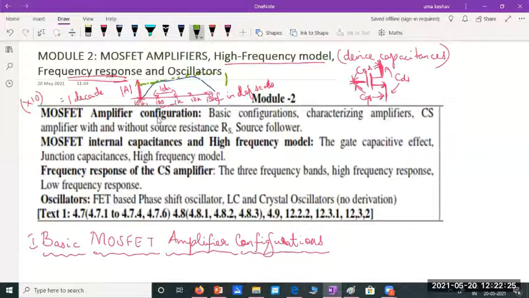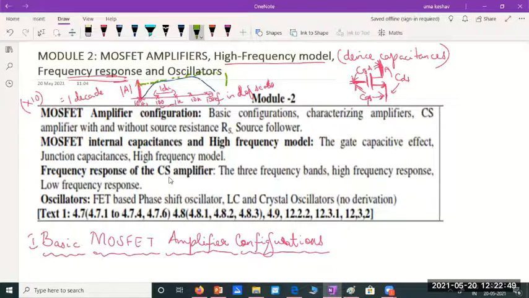Firstly, we'll start with MOSFET amplifier configurations. We'll be discussing 3 different configurations of MOSFET amplifiers which are commonly used everywhere. Then we'll talk about the internal capacitances and the high frequency model, a new model which approximates the behavior of MOSFET at high frequencies.